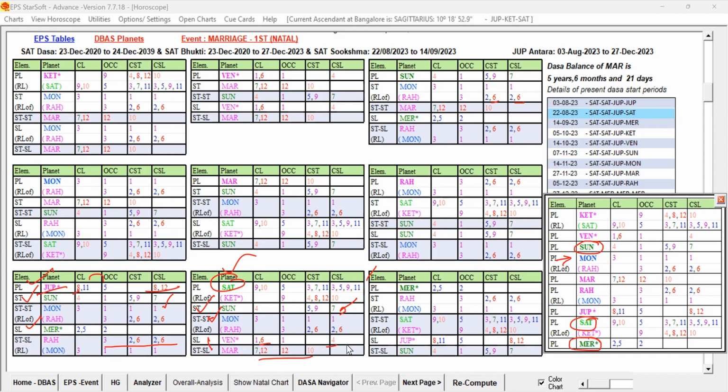Suppose Venus in its supports has our favorable key planets, Sun and Saturn and Mercury. If they are present in its supports, being the Lagna Lord, it can get strong favorable support from the favorable key planets, right? Suppose Saturn and Sun are there. Mercury is not playing a role; Saturn and Sun are playing the role.